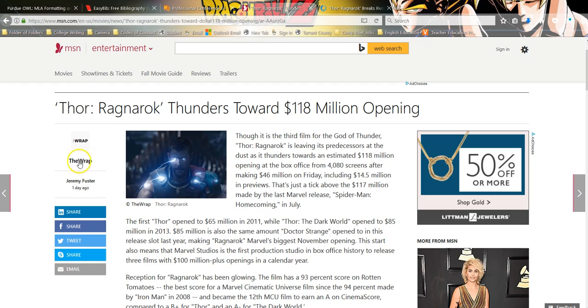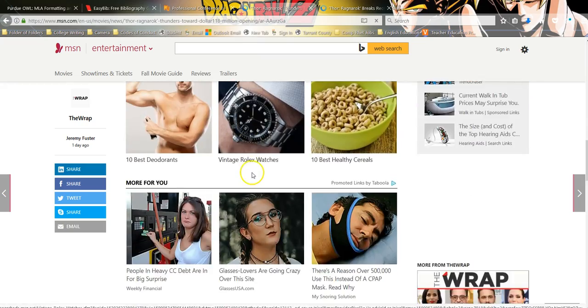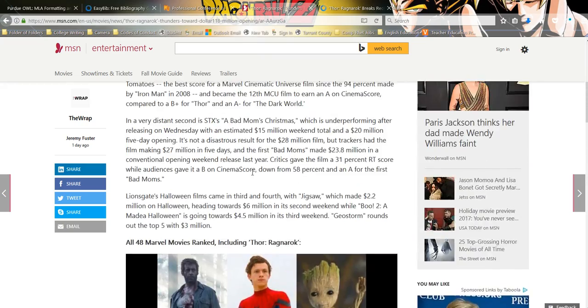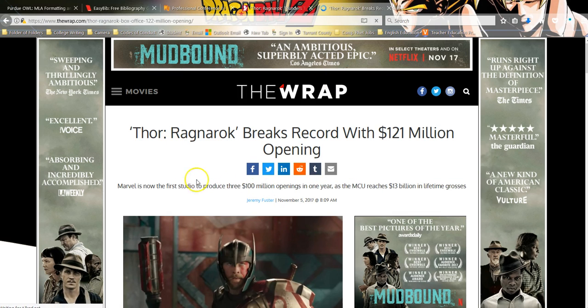Copyright. The Wrap's here. We need to go to the Wrap if we can and find the source there, because they're just borrowing it and moving it over. Note, if we scan this, you don't have a very specific date of publication or anything else like that. You can't just sit on the page and hope that it's going to give you the information. Dig deeper.